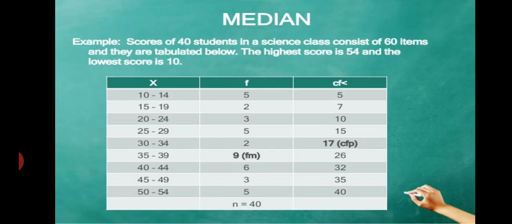Let's solve one problem based on that. For the frequency of the median class, we consider the highest value of the data. Here 9 is the frequency of the median class, the lower boundary is 35, the preceding cumulative frequency is 70, n is 40, and the class interval is 5.